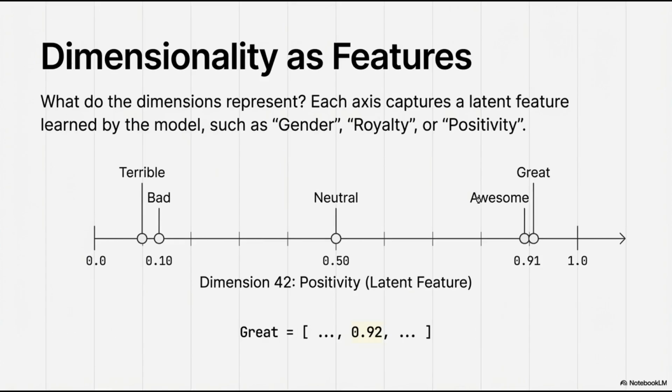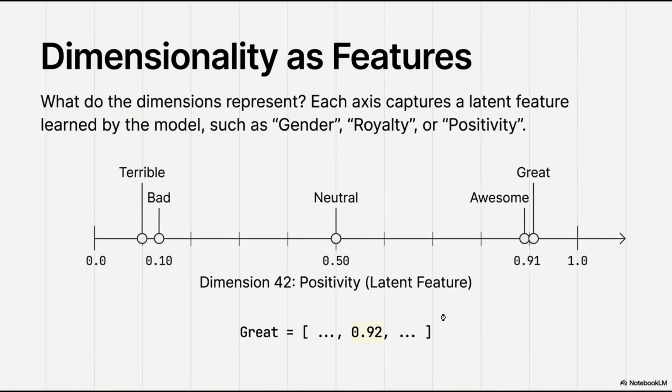So you might be wondering, what do these specific numbers represent? What does the x-axis mean? In a perfect world, these dimensions might represent clear concepts like positivity or intensity. For example, let's say "great" has a vector of many numbers.